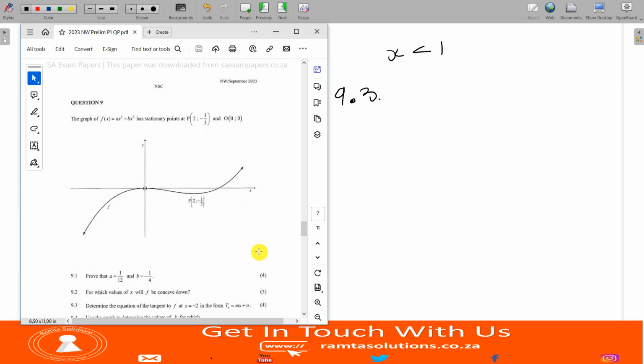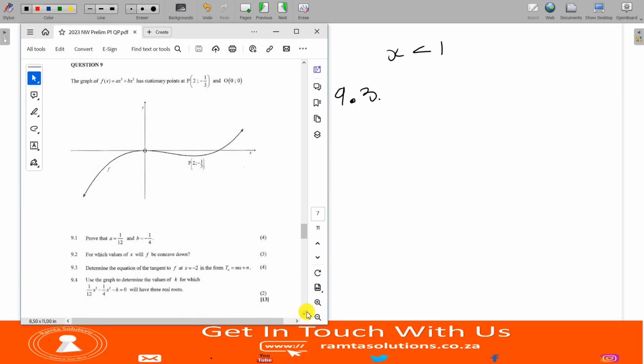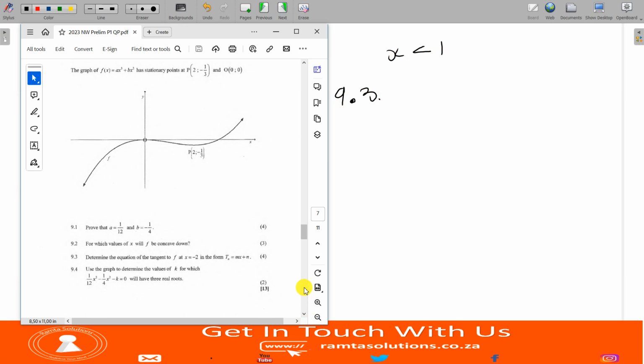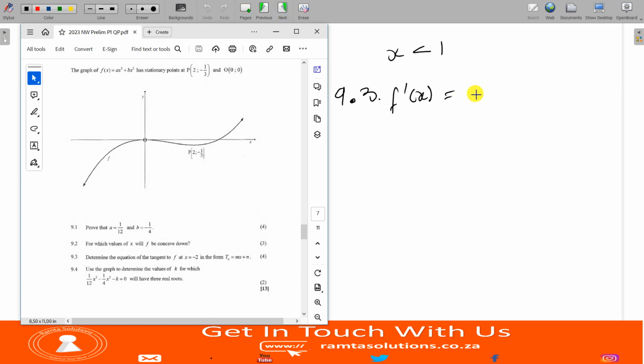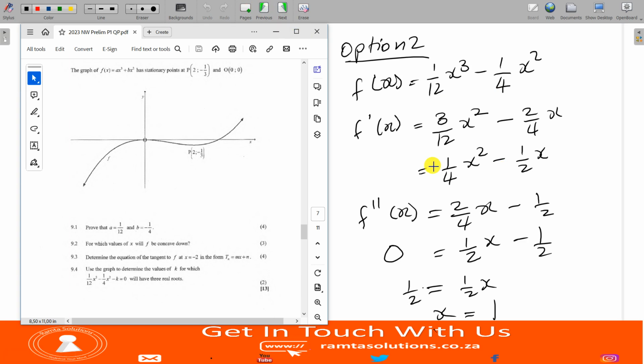9.3 says determine the equation of the tangent of f at x equals 2. Guys, we just said f prime x is equal to, what is it? 1 over 4 x squared minus half x, isn't it? I think that's what we said, right? 1 over 4 x squared minus half x. Let me confirm. Yes, that's what we said.